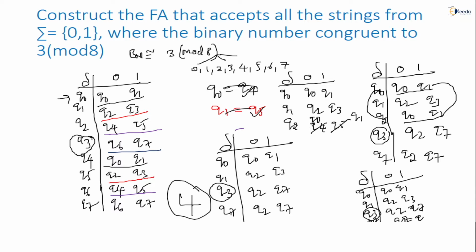So I have to replace. Q4 is combined with Q0, Q5 is combined with Q1. That I replaced here. After replacing, again two states are equal. I have to combine these two states. After this combining, we got the reduced state. The number of states in the minimal FA now became 4. That is absolutely the right answer, all of you.